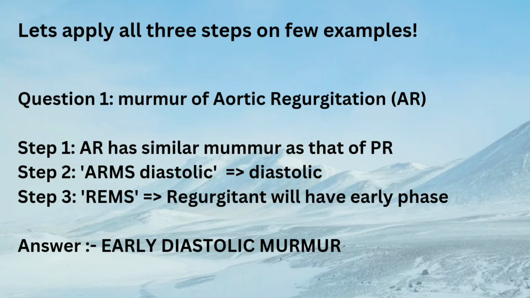Let us learn by applying all three steps on a few examples. Murmur of AR. Step 1. AR will have a similar murmur as that of PR. Step 2. Mnemonic ARMS diastolic. AR will have diastolic murmur. Step 3. REMS. Regurgitant lesion will have early phase murmur. Final answer. Early diastolic murmur is seen in aortic regurgitation.